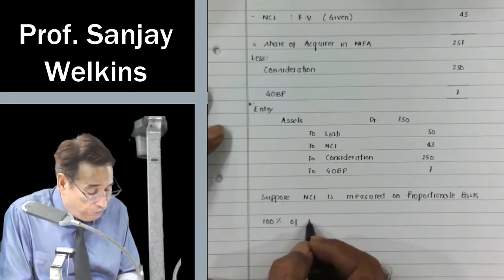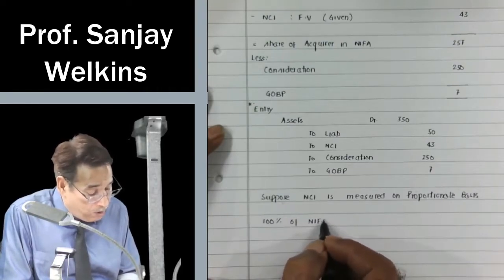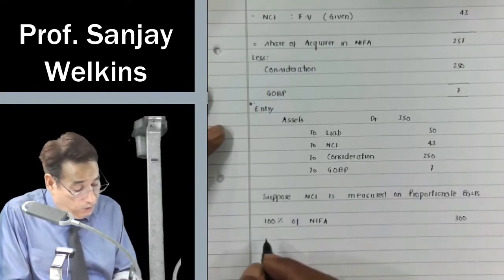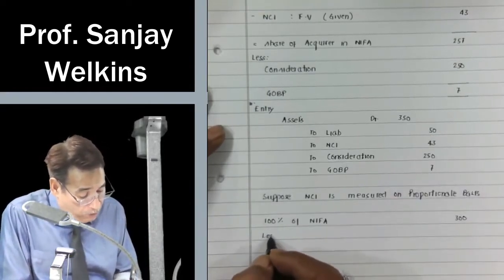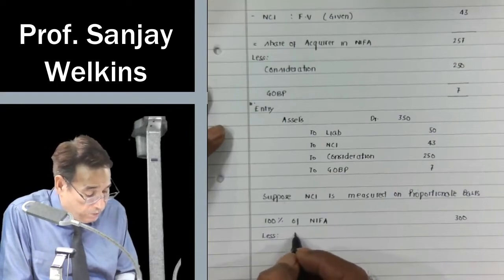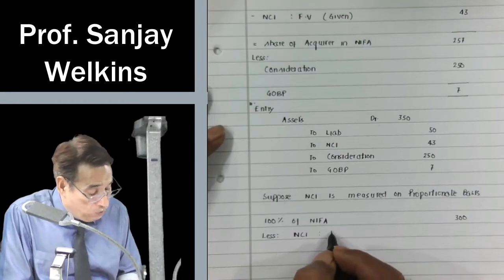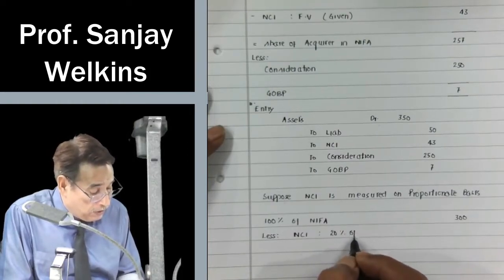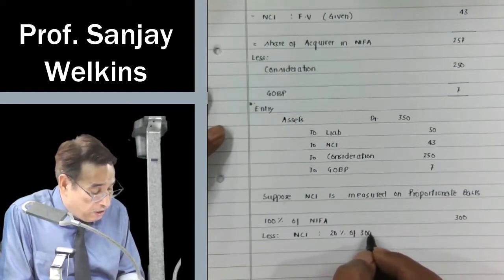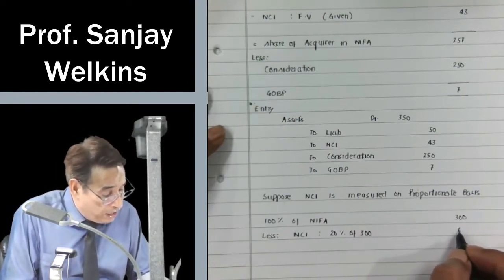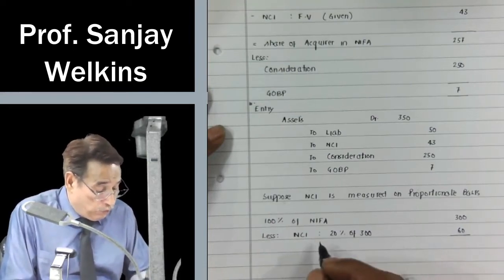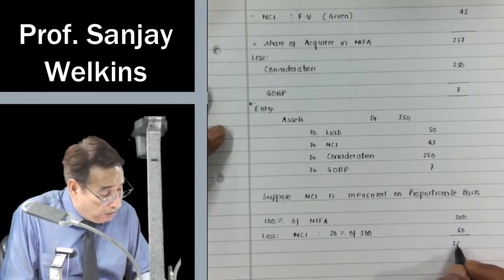100% of NIFA, first of all, you are going to write. 100% of NIFA is equal to 300, which we have already recorded earlier. From here on, I am going to subtract the share of NCI. Now we are computing NCI on proportionate basis. So I will take 20% because 80% is our stake. 20% of net identifiable assets of 300. That means 60 worth of asset belongs to what we call NCI. 240 we are left with.